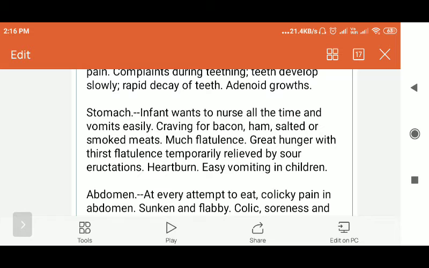Okay, but in European countries, they used to eat all these things. There is a great hunger with thirst and flatulence, which get temporarily relieved by sour eructations. So hunger is there, a lot of hunger. They are really very thirsty, and they have a lot of flatulence, but it will be relieved by sour eructations. That air should be passed by some route, and then they feel better.